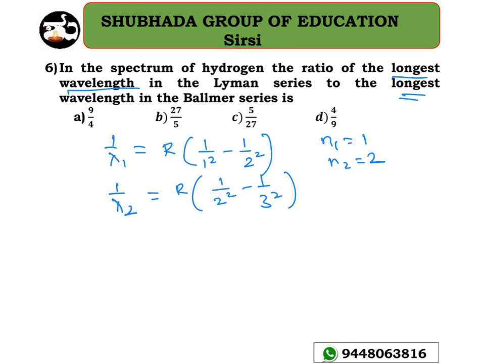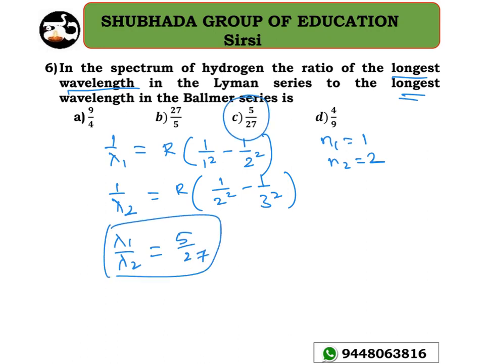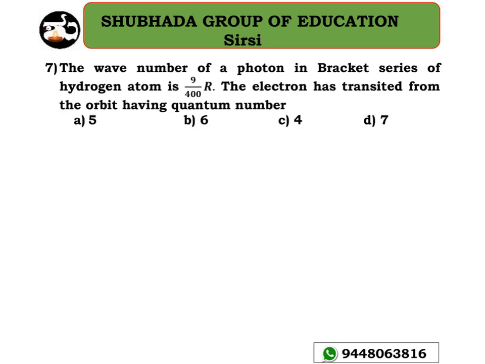Suppose if you take the division of both two, you'll get lambda 1 divided by lambda 2 is equal to 5 divided by 27. 5 by 27. I have collected all the ratios of these spectral series in a table. So please just go through them so that you can answer this question in just 20 seconds. We can move to the next one here.